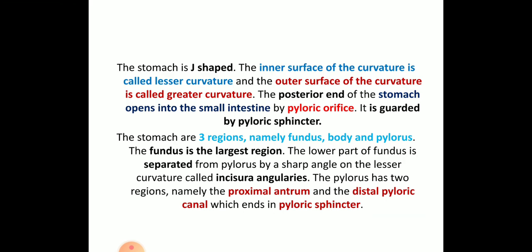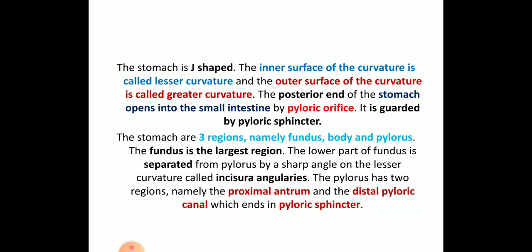So the region where stomach opens into the small intestine, that is called the pyloric orifice, and it is guarded by the pyloric sphincters. And the stomach has 3 regions, namely fundus, body and pylorus. So fundus is the largest region, and the body is the curved region, and later you have the pylorus.